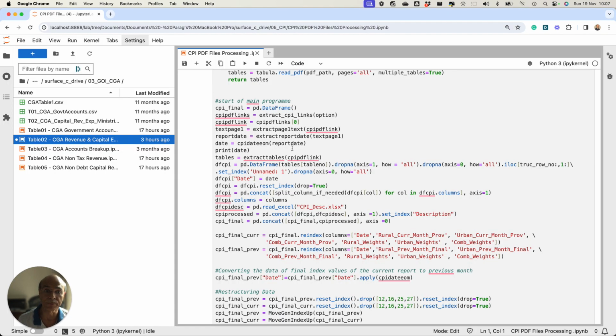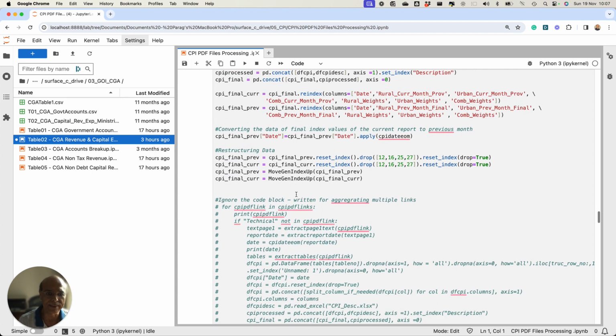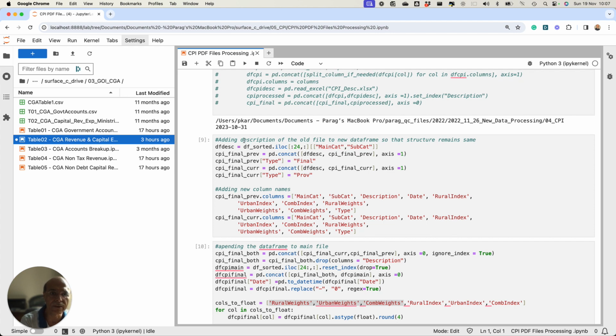So this particular code is doing the whole processing by deleting that earlier data, picking up the new data, and then adding it. Then you are adding the description of the old file to the new data frame so that the structure remains the same.